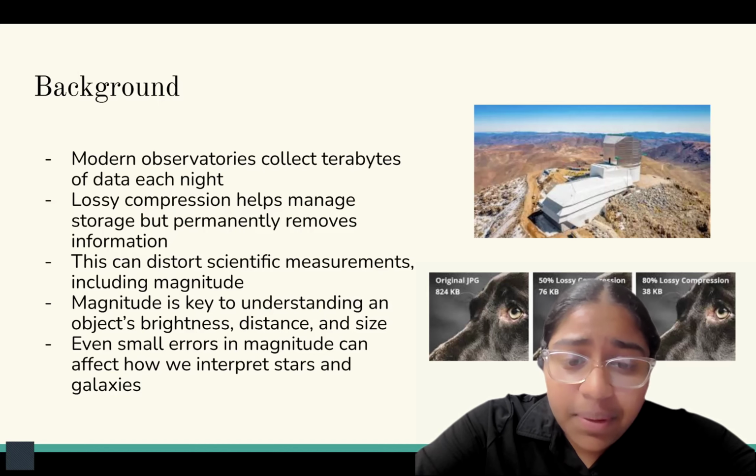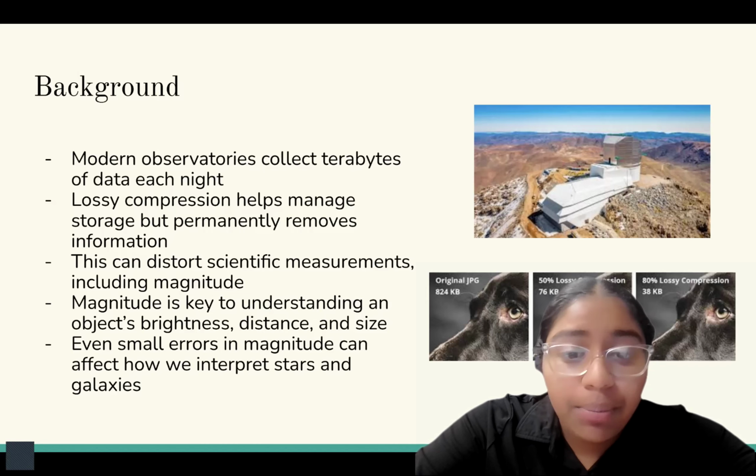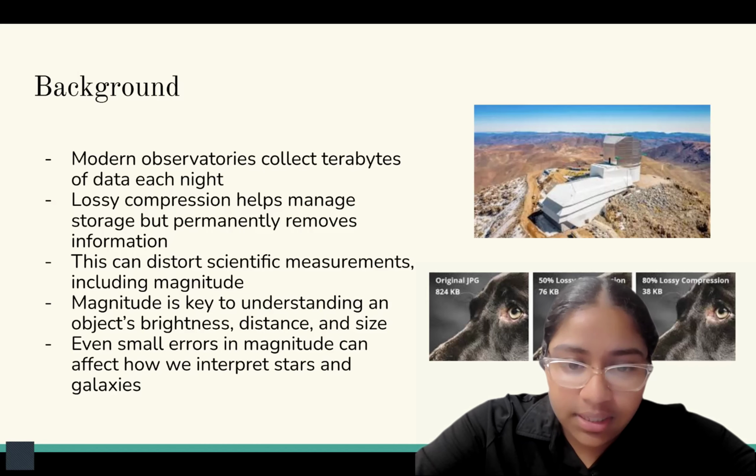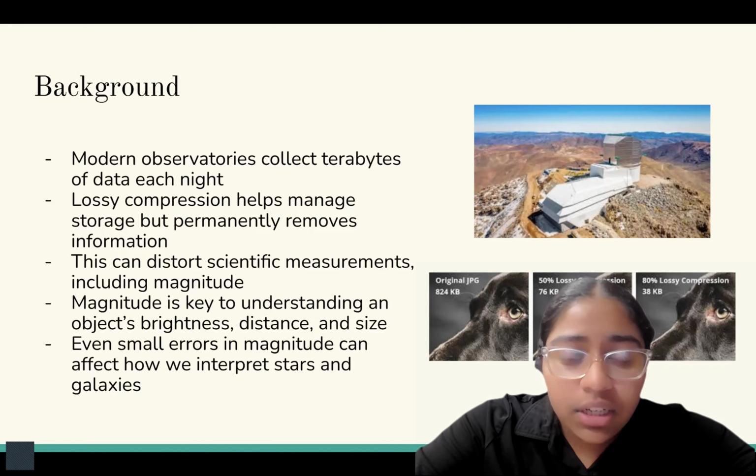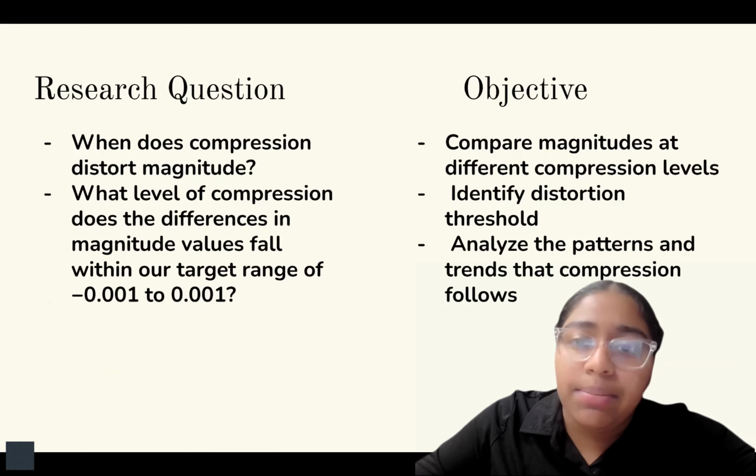One key value that could be affected is magnitude, which shows how bright an object appears to us. Astronomers depend on magnitude to understand properties of objects like stars and galaxies, such as distance and size. And even small errors in magnitude can cause huge misinterpretations, which is why it's important to study how compression impacts